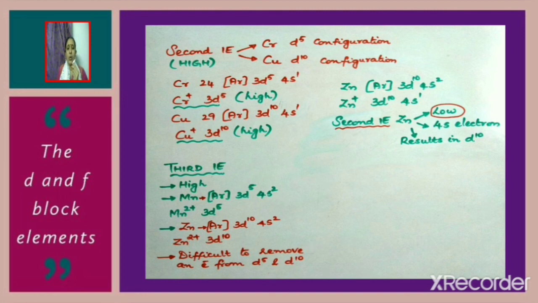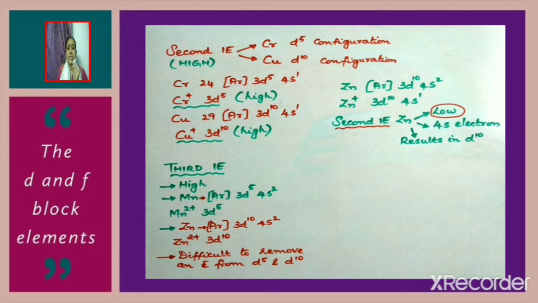Now one more electron has to be removed, but that electron has to be removed from a more stable d5 configuration. So this is the reason why manganese has higher third ionization enthalpy.